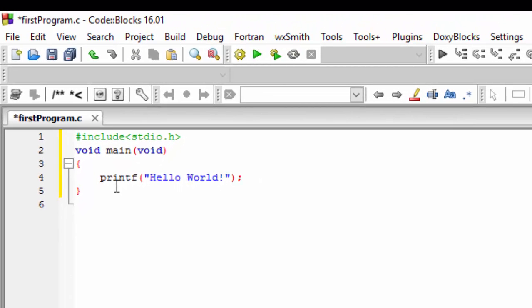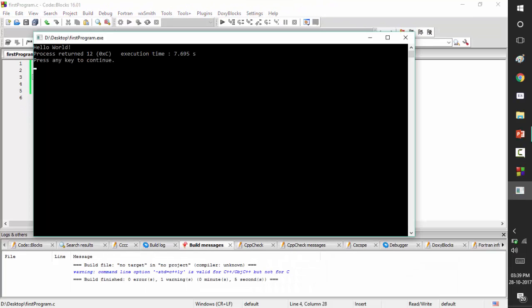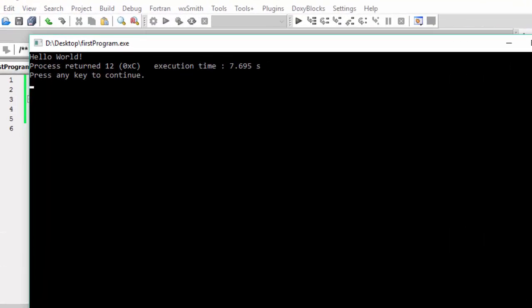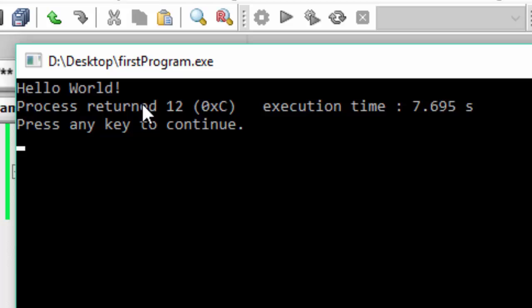You can compile and run it simultaneously using this third icon, which is build and run. And here is our output. It is saying hello world and two lines which are customary in Code::Blocks. They won't appear in other compilers, in other IDEs, I should say. So ignore the last two sentences, but the first line is the main part of it. It is the output of the program. It is printing hello world.